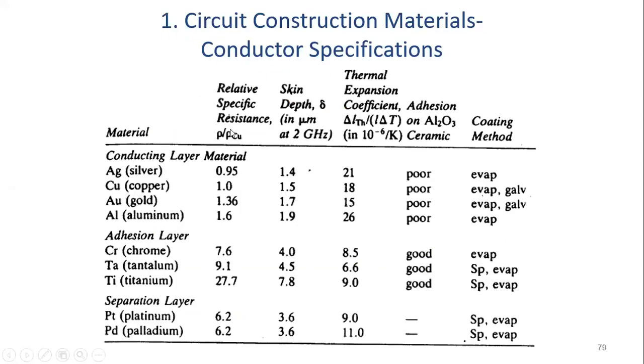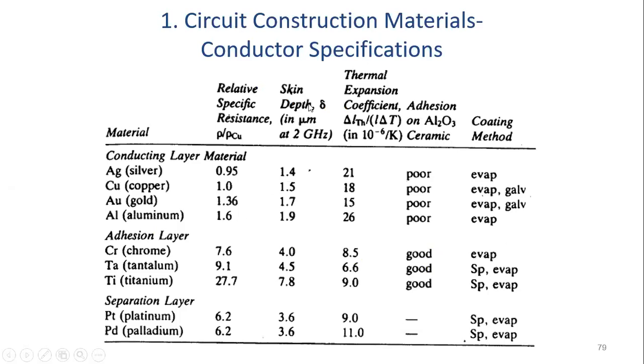Here these 3 or 4 parameters are given simply for information. Here silver, copper, gold, aluminum and other materials are given. If you consider the relative specific resistance, silver has the lowest and copper is again better compared to the others, and the others are not that good.